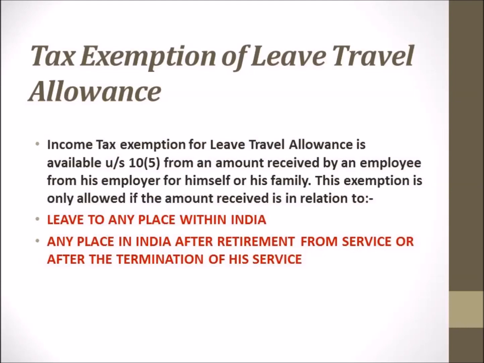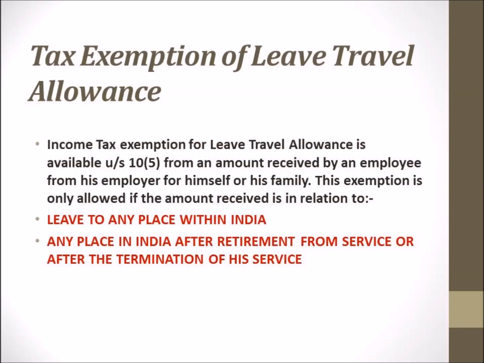Now let us see some more conditions and the level of exemption which is given for leave travel allowance received. The income tax exemption for leave travel allowance is available under section 10 subsection 5. As we are studying section 10 only, the various subsections of section 10 which give us the incomes not forming part of the total income.